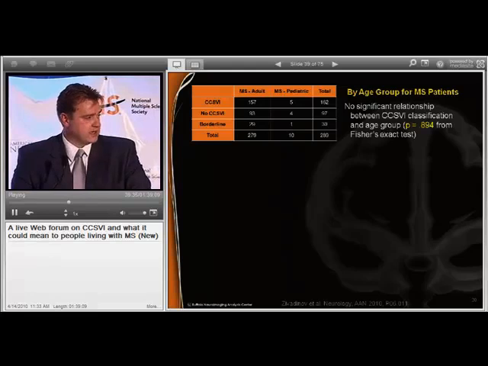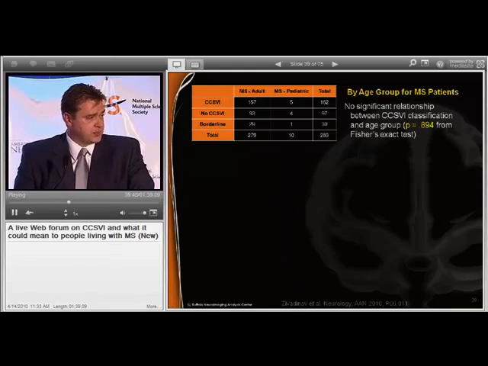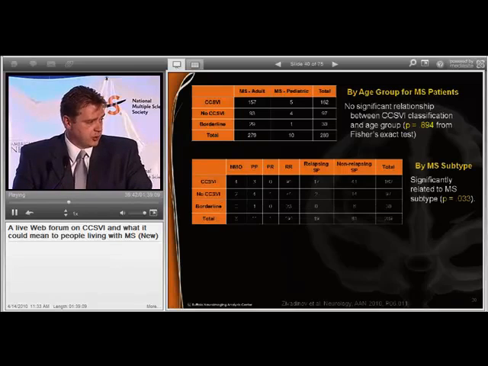included as negative. In terms of the disease progression and different disease subtypes, there was a clear-cut difference going from relapsing remitting to secondary progressive cases. The highest prevalence was in secondary progressive patients. It was almost 90%. And this was significantly different. In primary progressive it was approaching 70%, and clearly in relapsing remitting it was in the low 60s.